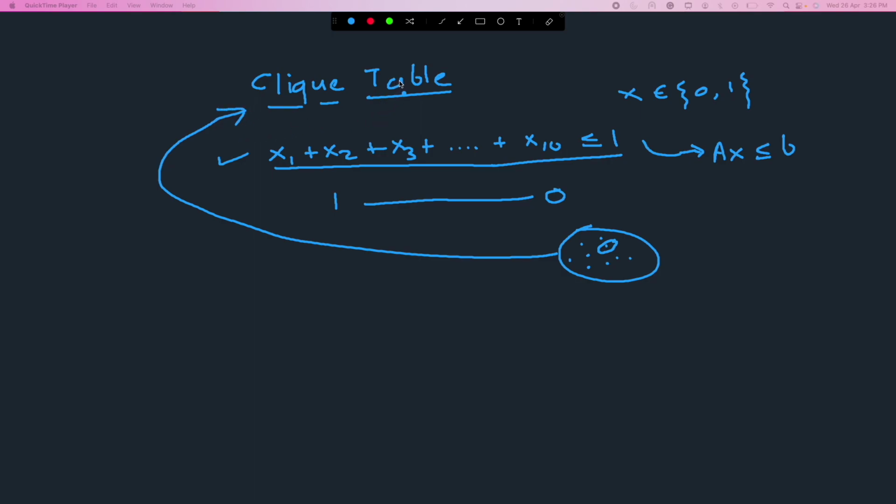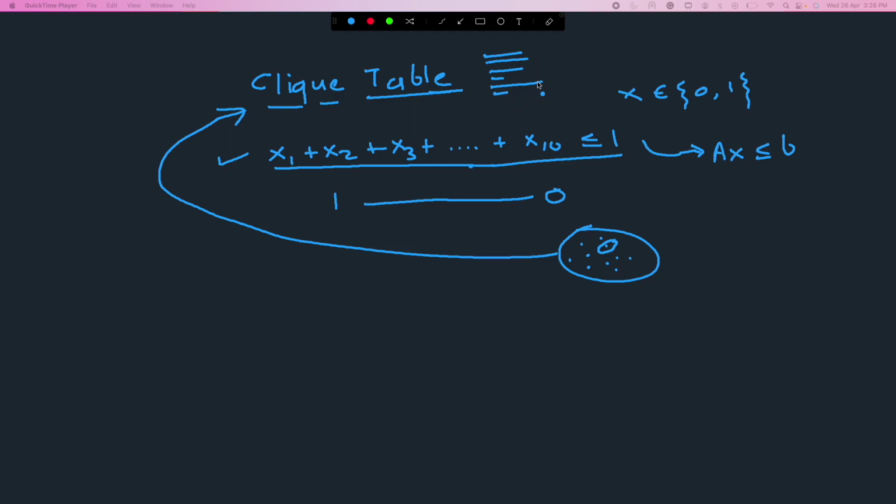This is a special structure that a lot of MIP solvers use. It's called Clique table. They store all these cliques, right? They store that these 10 variables are part of one clique, and then this detected clique that we found is another clique in the table, and then they have a list of those cliques. Okay, so this is one clique, this is second clique, this is third clique, this is fourth clique, this is fifth clique.